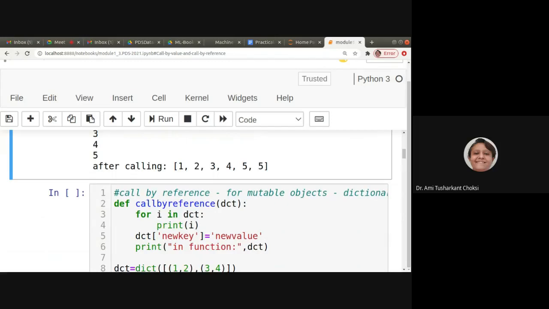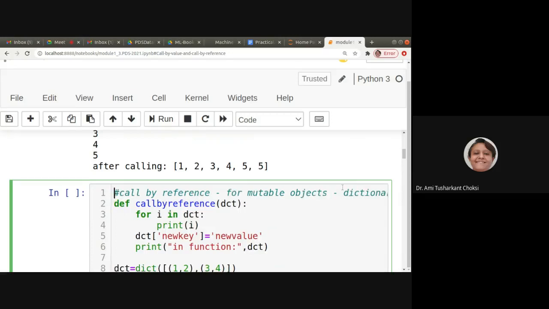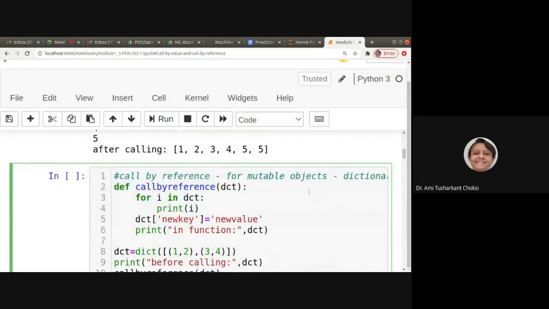Now, call by reference for mutable objects, that is, the dictionary. One thing we have seen is the list, and the other is the dictionary. Okay, so let us see that. Def call by reference dct. For i in dct, print i. dct of new key is equal to new value. Print in function what is dct.